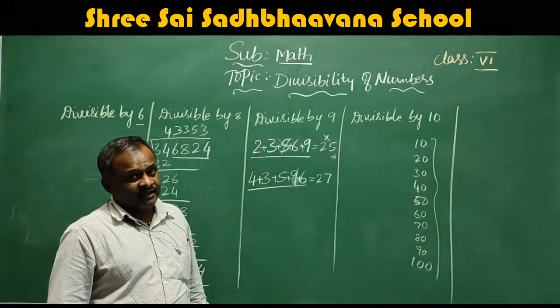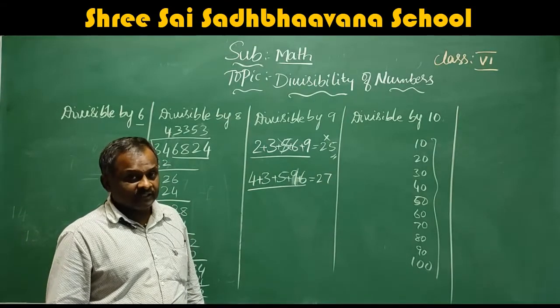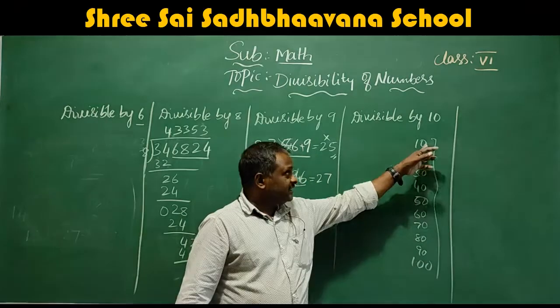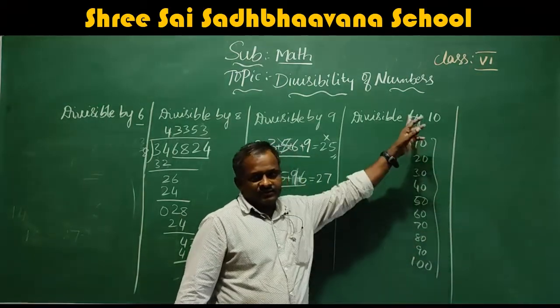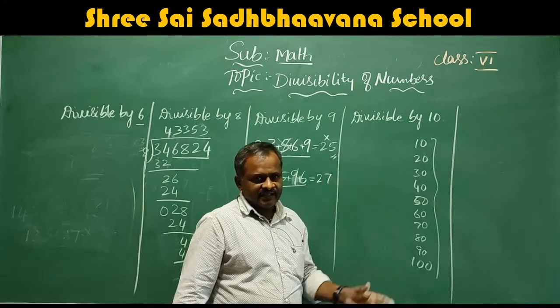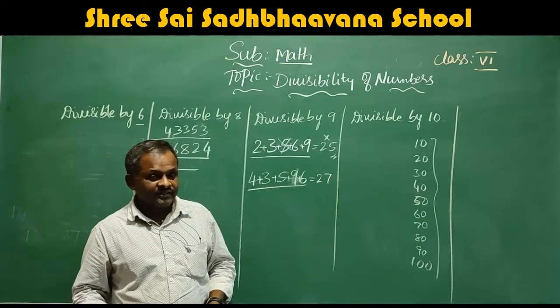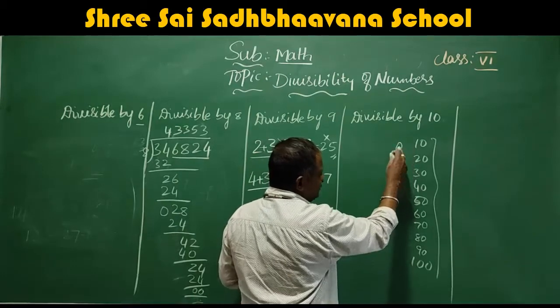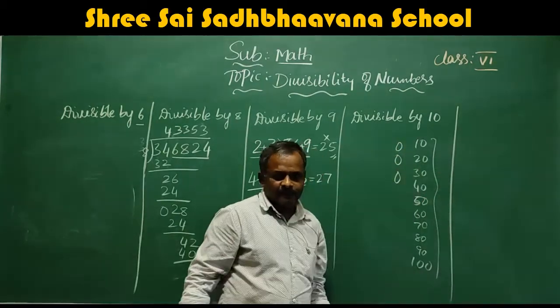That means up to 100, we have only zeros at the end. As in the divisibility of 5, where the number should end with 0 or 5, here the number should end with zero. Then only the numbers are completely divisible by 10.